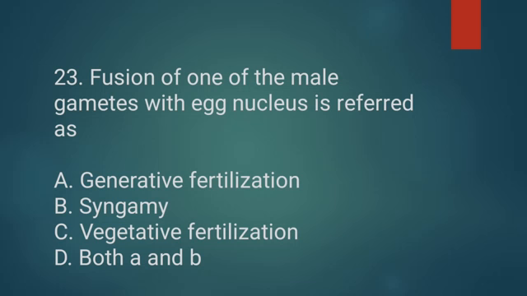The fusion of one of the male gametes with egg nucleus is referred as option A generative fertilization, option B syngamy, option C vegetative fertilization, option D both A and B. Again here also we should know the meaning of all the options, then only we can write the answer.